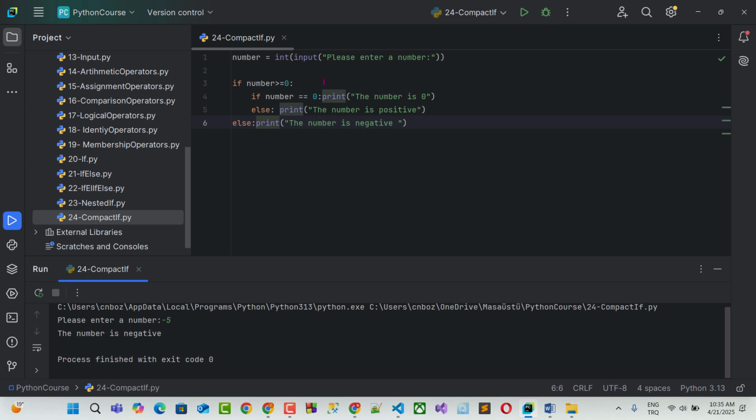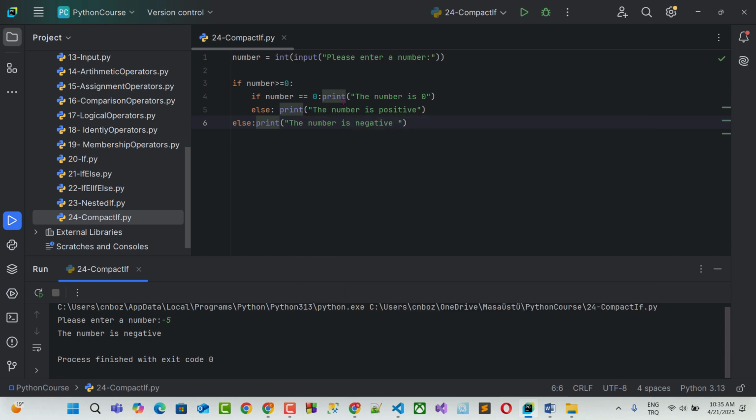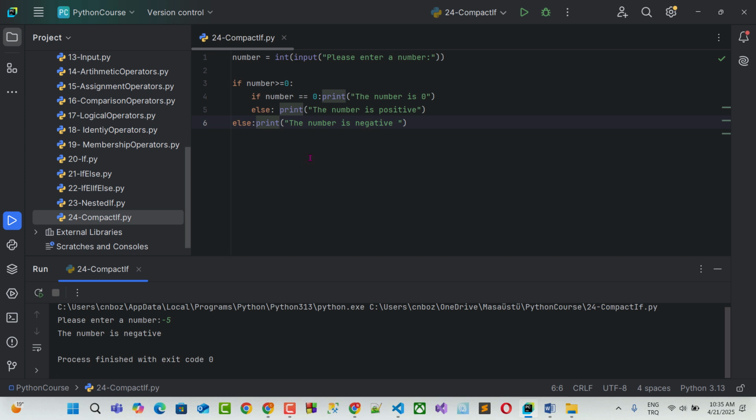So, for using a single line if-else statement, each condition has only one line of code. If you have 2 statements, 3 statements, you cannot do that. But if you have only one line of code in the if block, in the else, in the elif block, you can use single line if-else statements by doing this. This is called a compact if structure.